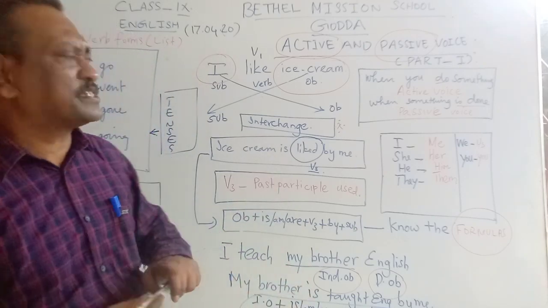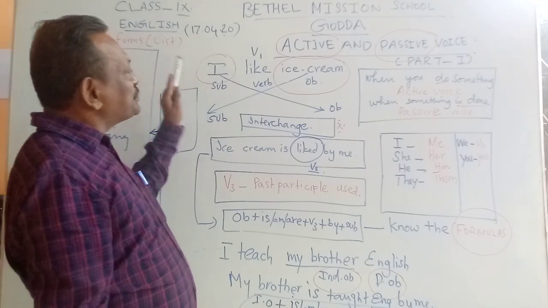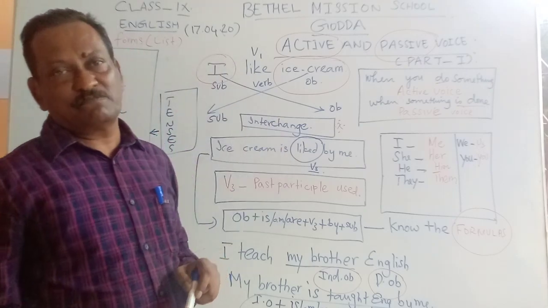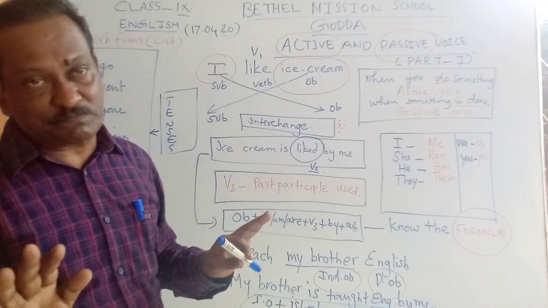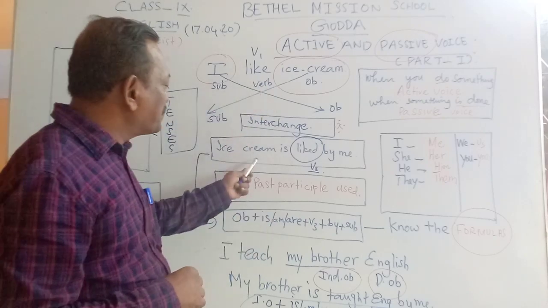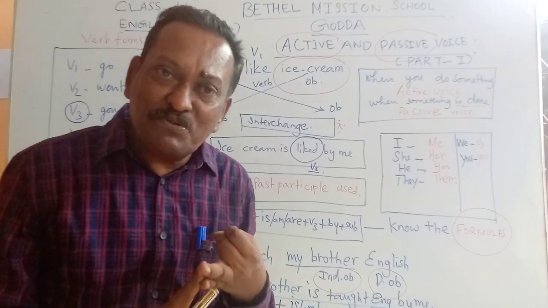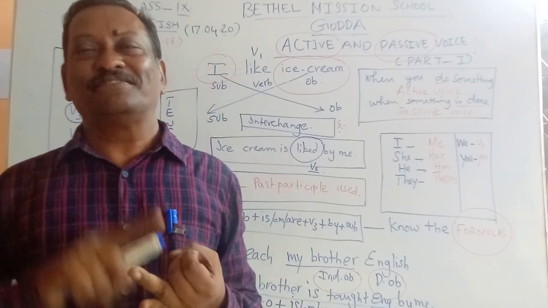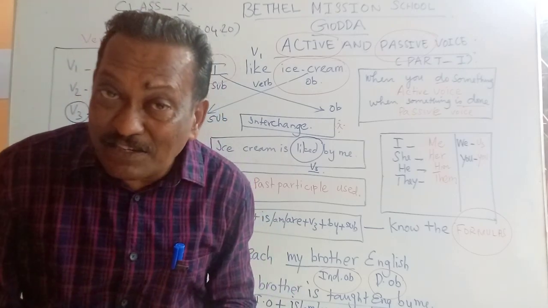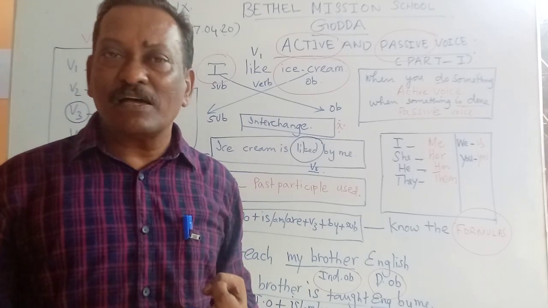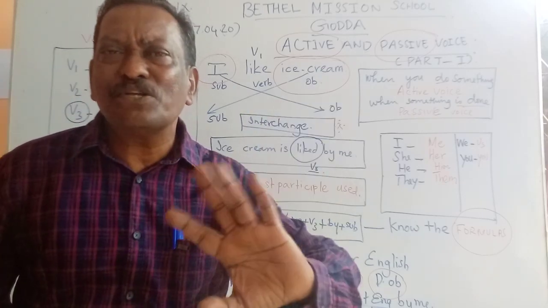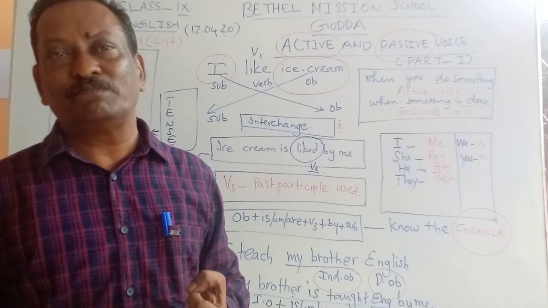Now dear students, I have discussed only one tense, that is present simple. It's a statement and I've given you the formula. Now you see, present continuous has a formula. Present perfect has a formula as well. But for present perfect continuous, there is no formula.